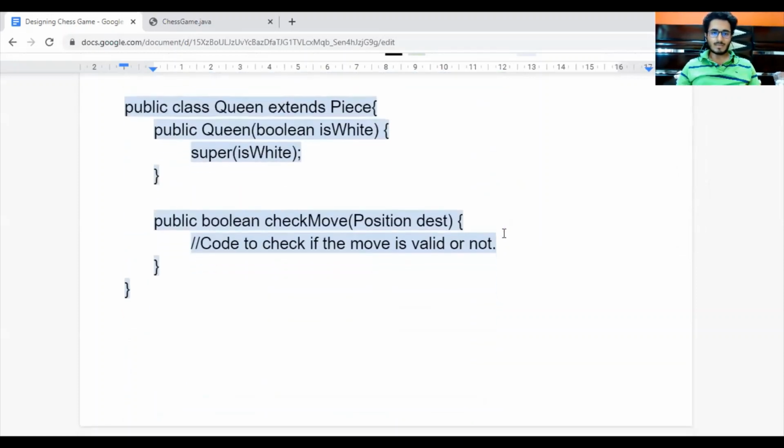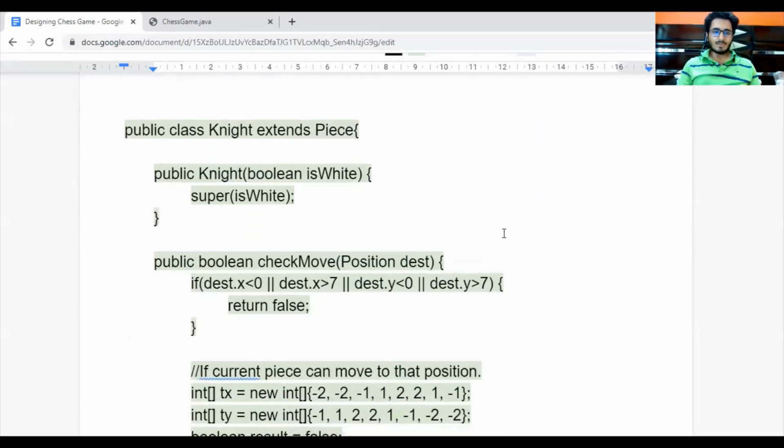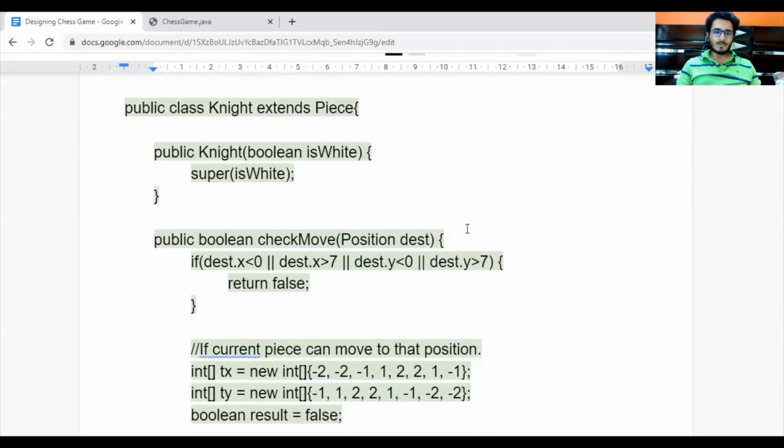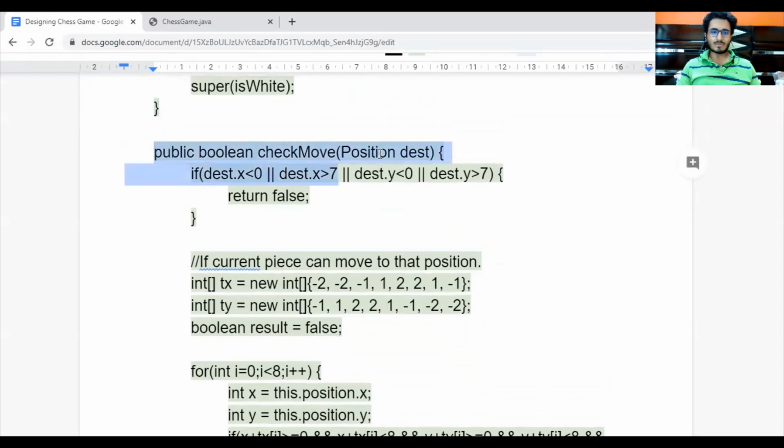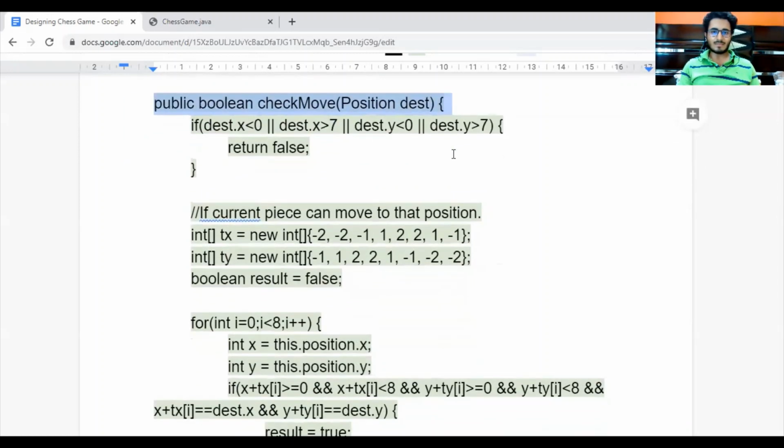Similarly, with the queen class we have done the same thing, and with the knight class as well. So first we have called the constructor of the piece. Then we have implemented the check move function for the knight. So basically it takes destination as input and it checks if the destination is within the chessboard, that is the rows and columns are between 0 and 7.